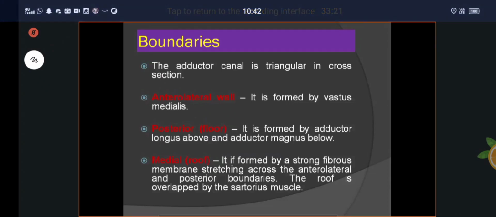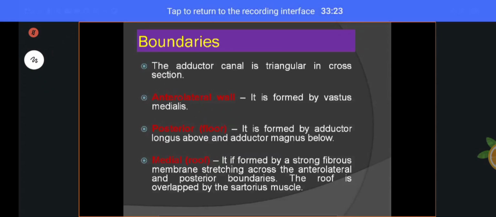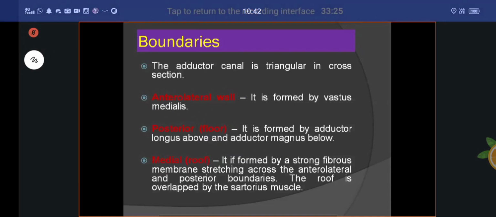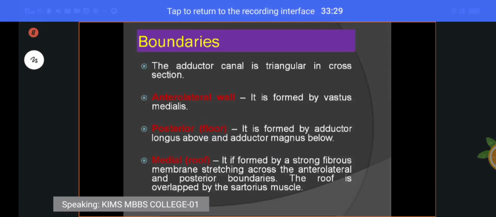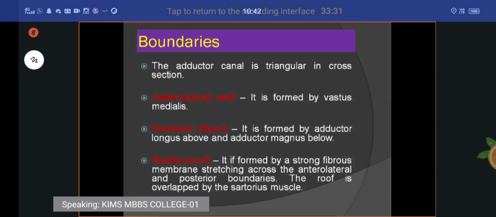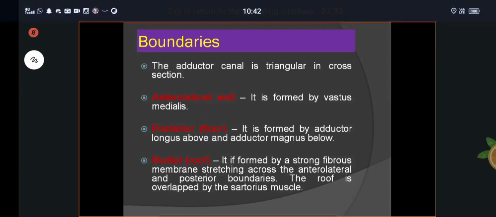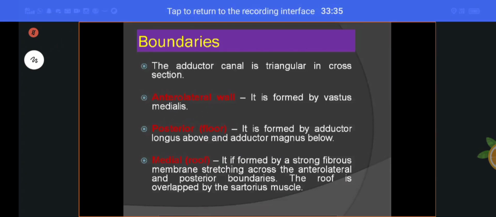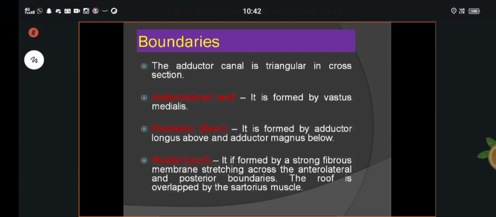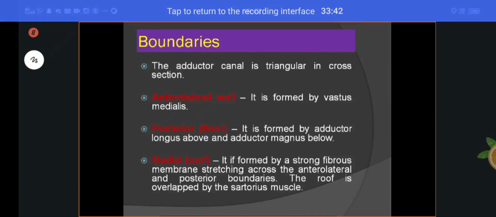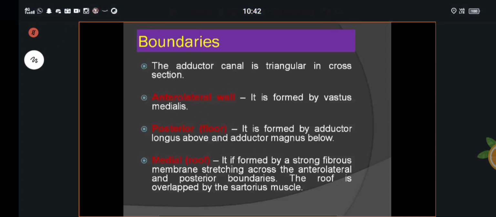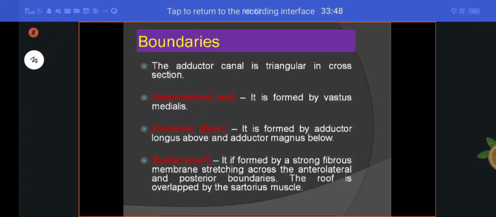The medial wall, also called the roof, is formed by a strong fibrous membrane stretched across the anterolateral and posterior boundaries. The roof is overlapped by the sartorius muscle of the front of the thigh. Sartorius muscle overlaps the roof.